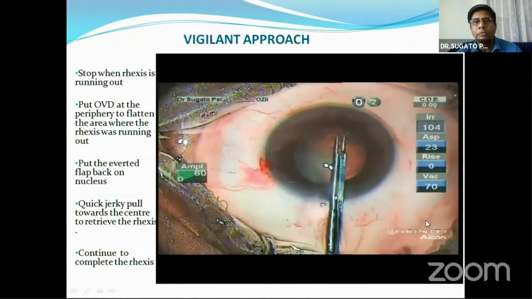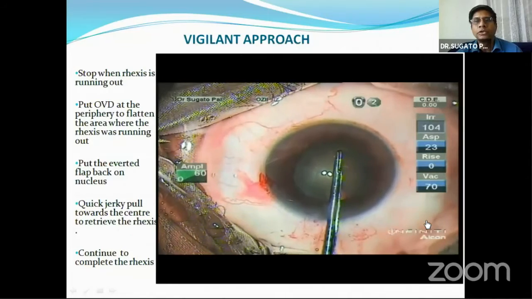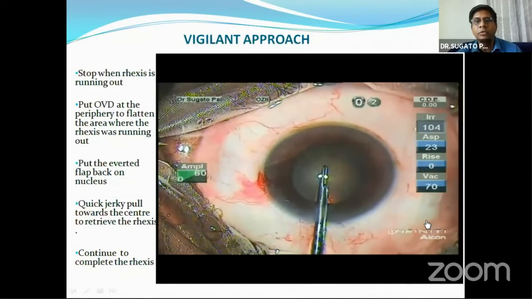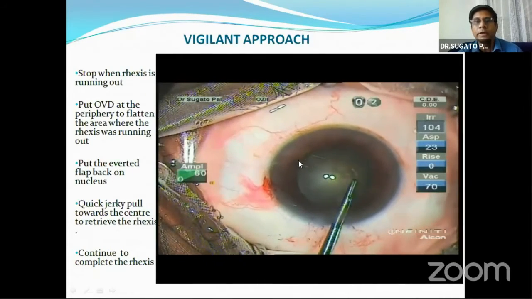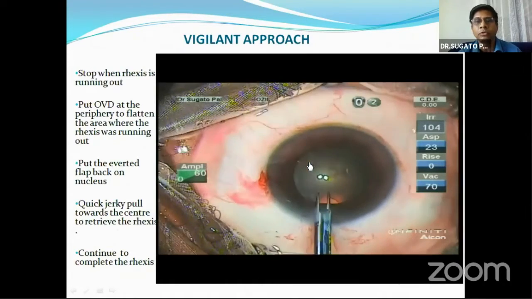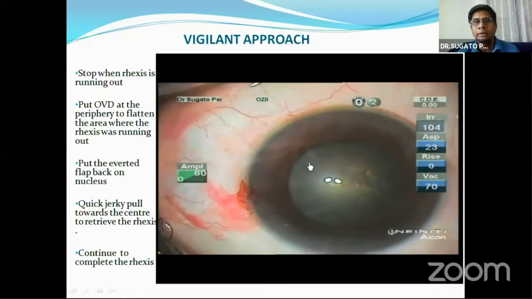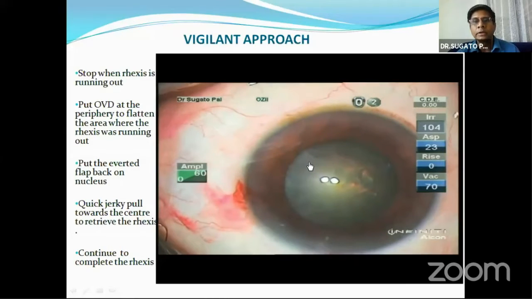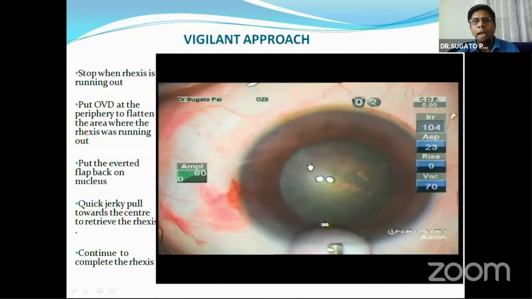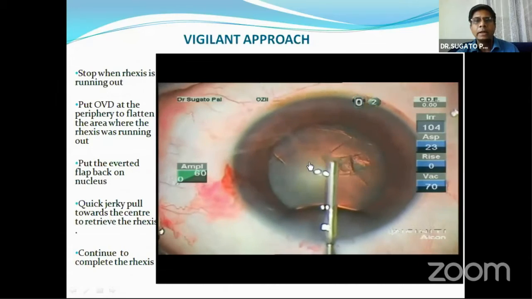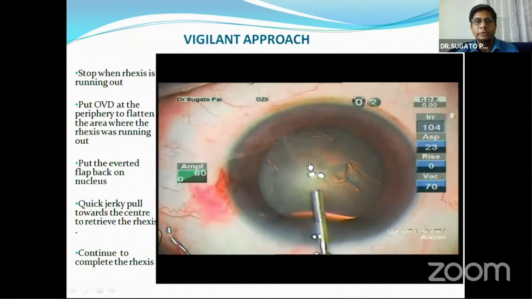Now, you have to be vigilant and stop when the rhexis is running out. If you look at this video, you can see the rhexis has run out there. So you have to stop immediately. I was a bit casual possibly, but I realized it has run out. So increase the magnification and put in more OVD. Ideally, the OVD should be put where the rhexis is running out.